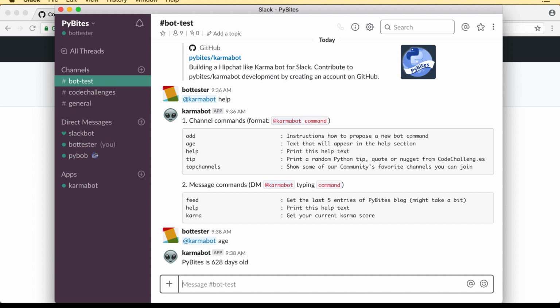So there you go. Our community can now add commands to our bot, doing a pull request, adding a command in the commands directory. And I think this is awesome. I think we're going to grow to 50 commands or more, and Karmabot will be pretty popular and making our Slack experience even better.